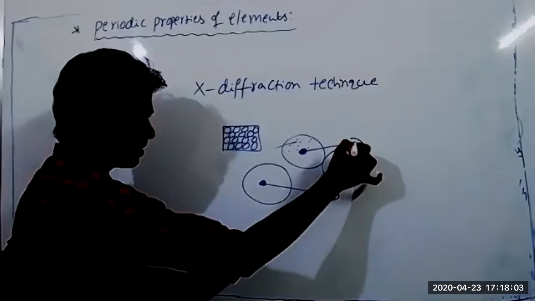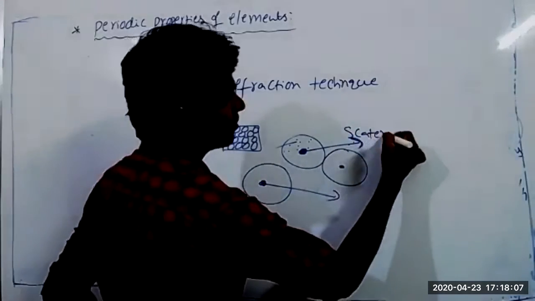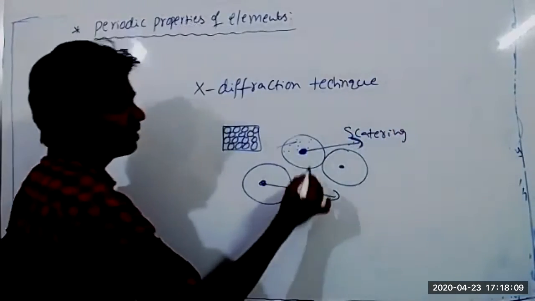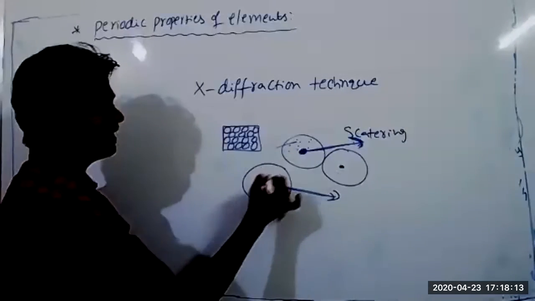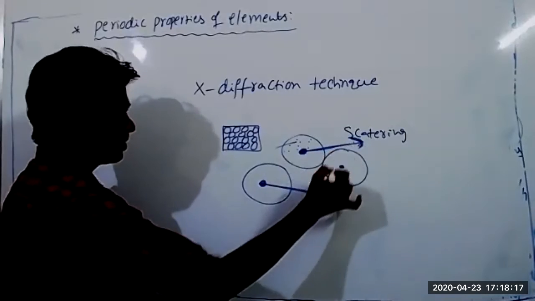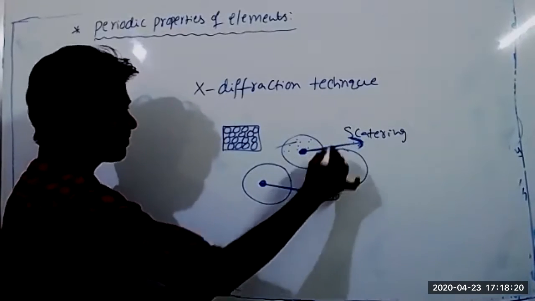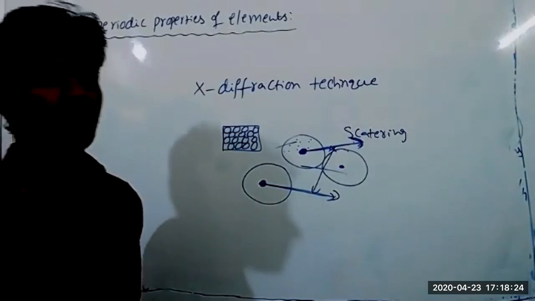This we call scattering. This is a scattered ray, and this is another atom's scattered ray. Now we find the distance between these two scatter points, and half of that distance is called the atomic radius.